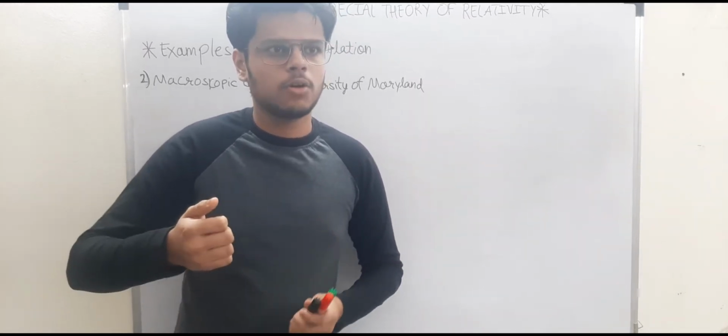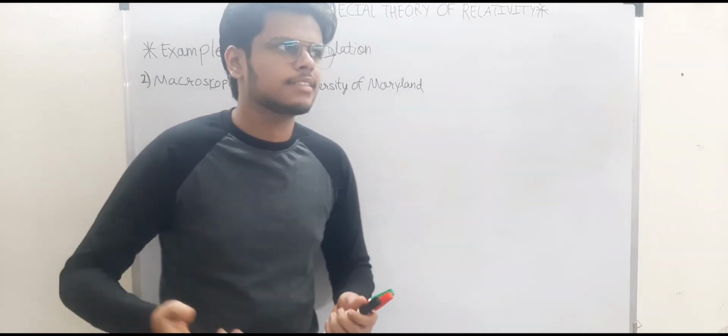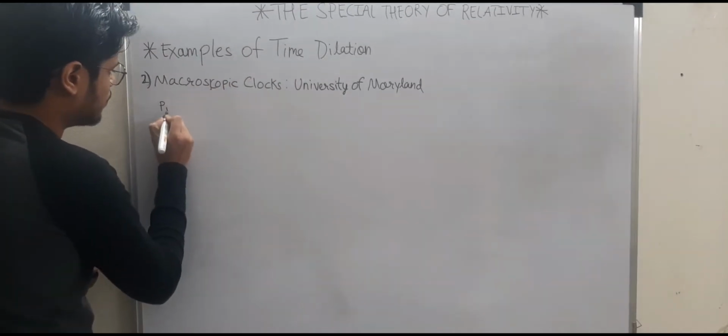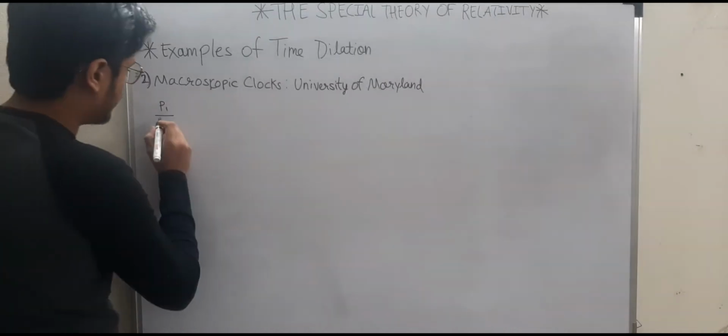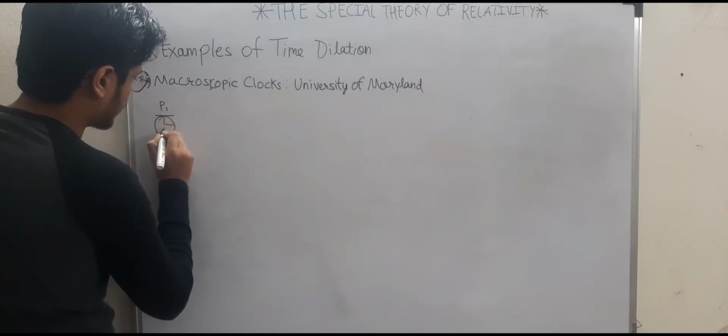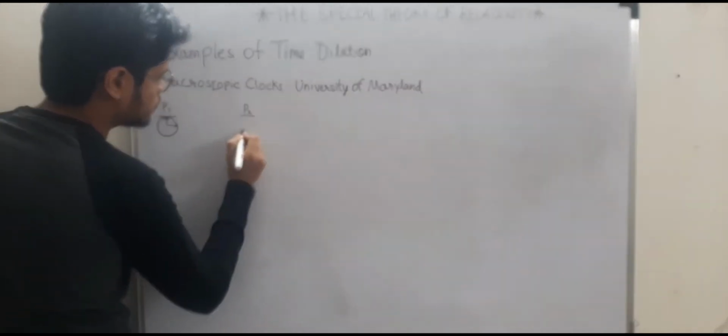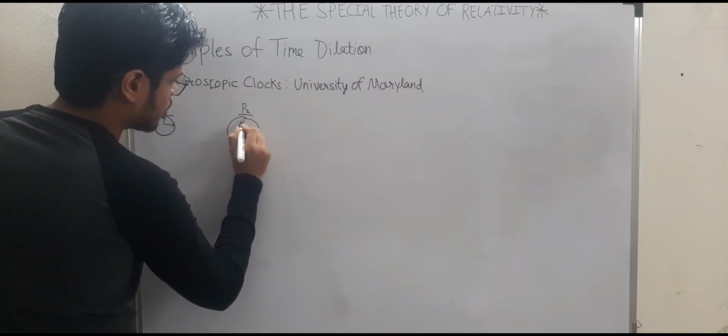So they had this clock at some place, let's say at place P1, and this is a stationary clock, right? And then they have another stationary clock at place P2.